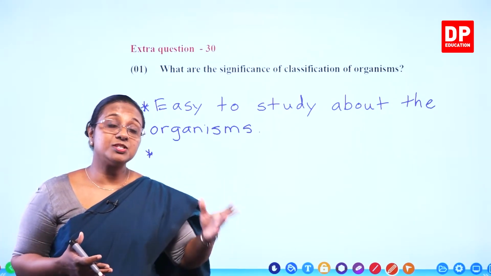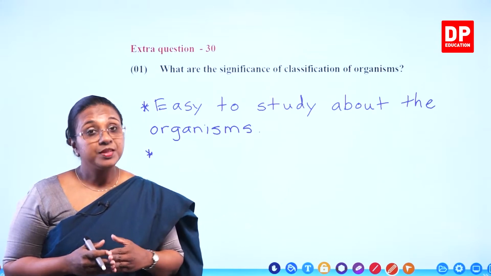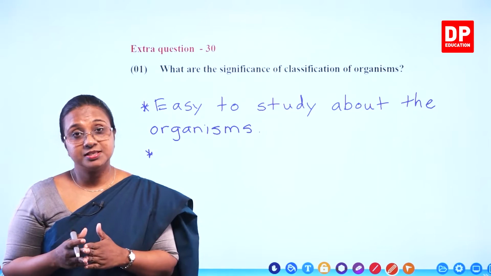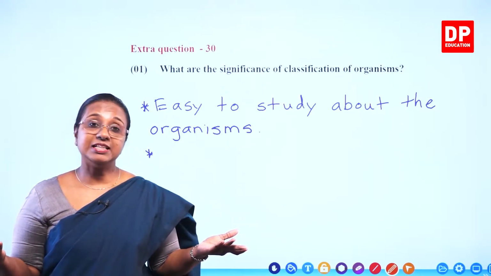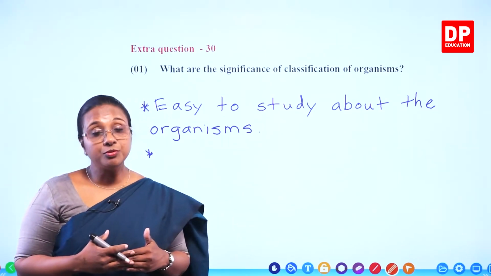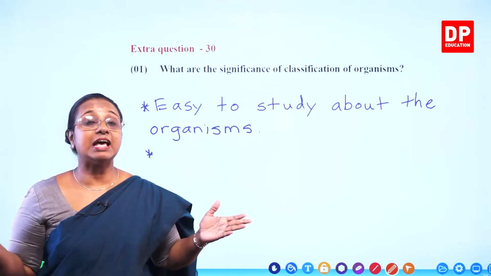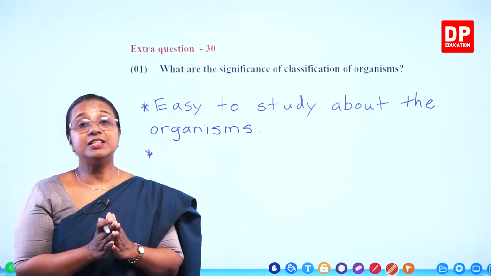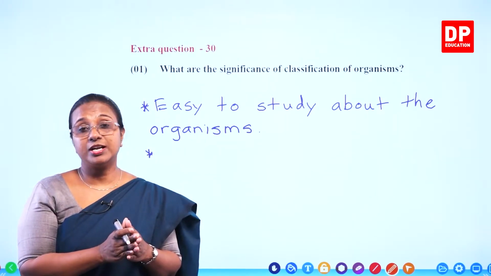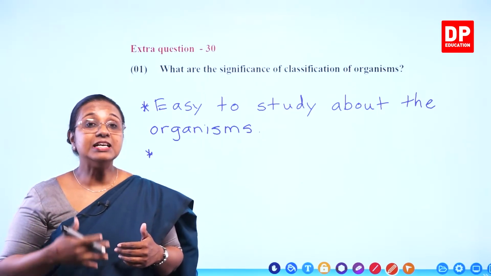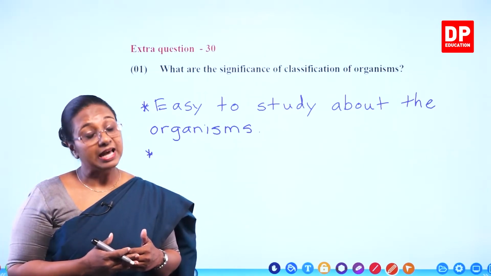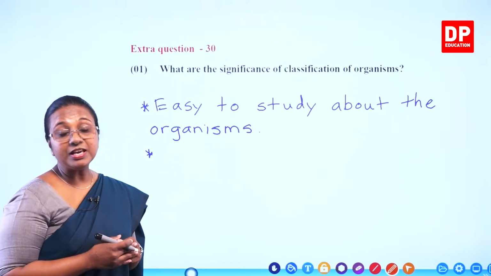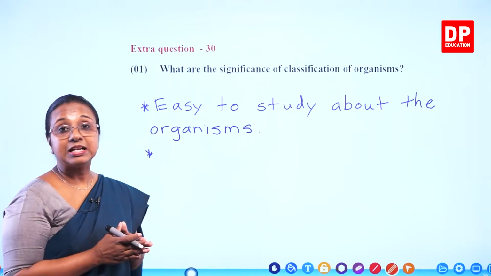Obviously, you all know the difference between a cat and a dog. But to understand the difference between a turtle and a tortoise, or organisms like that which belong to the same group, they are very similar in characteristics, but still they are different. So to identify the difference and to identify the organism, we need to understand the specific distinguishable characteristics. So that can be understood from the scientific classification or the normal classification method.